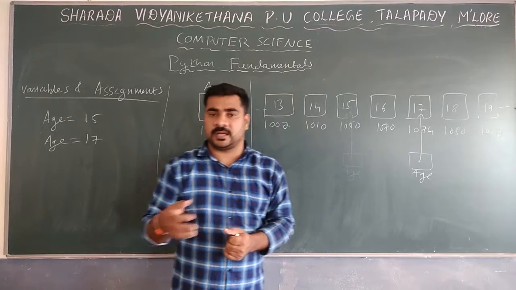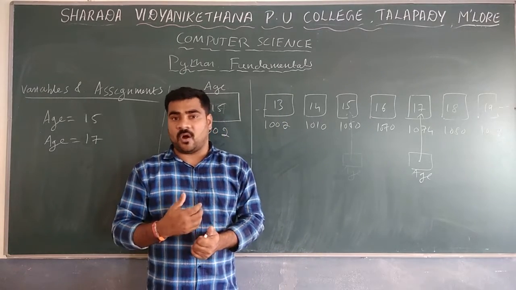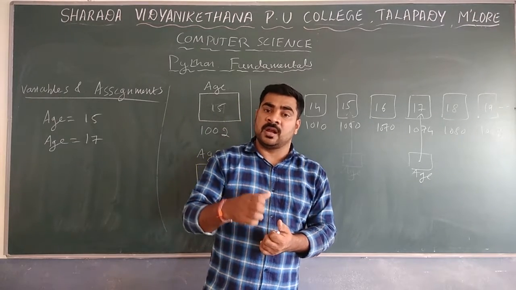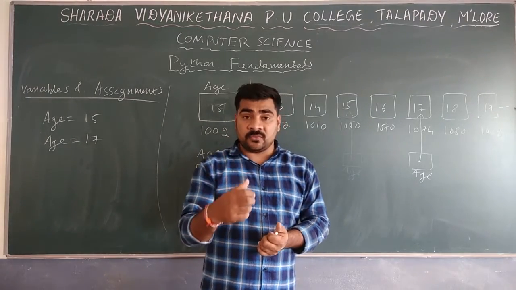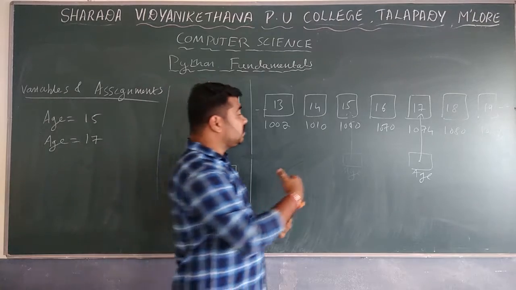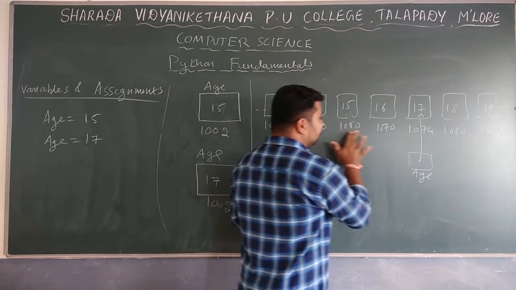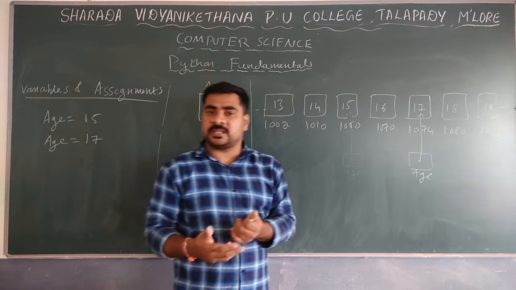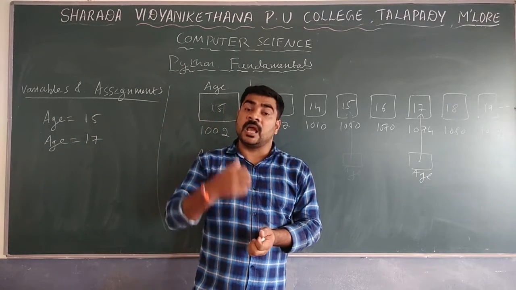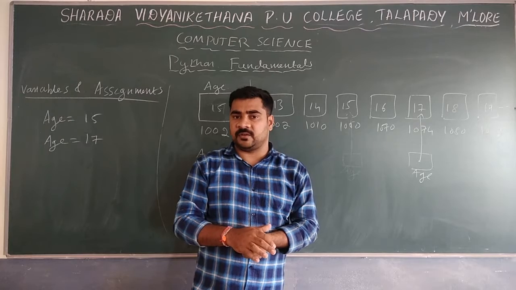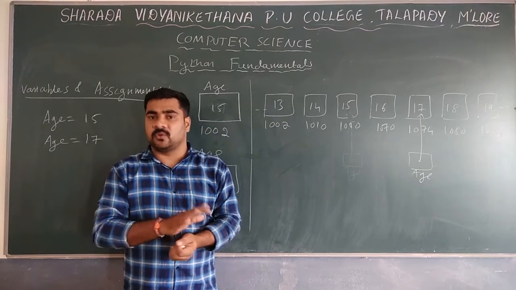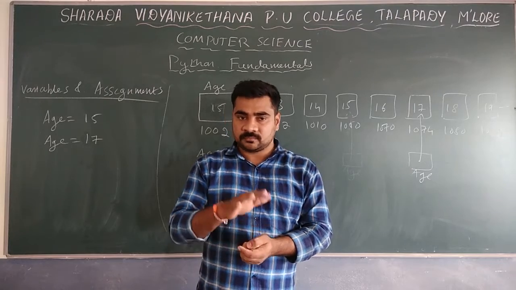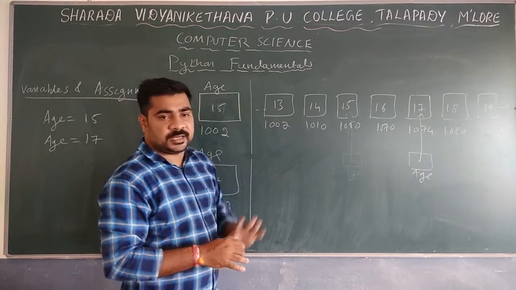Some literals are normal, and also some other commonly used data will be stored. So whenever you assign two times, the address is going to change. First it is 1050, then the next will be 1074. If some other data is assigned, remember that we don't know which address the data is assigned to. Automatically it will be assigned in different values. That is about how data will be assigned.